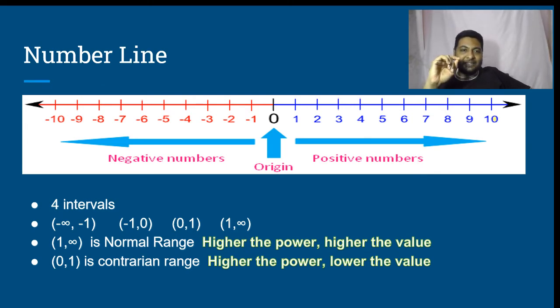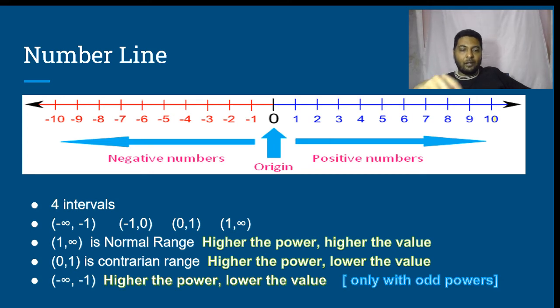Similar distinction exists on the negative side, but with an additional constraint. The interval from minus infinity to minus 1 tells that higher the power, lower the value, which is our normal thought for negative numbers. Higher the power, lower the value.